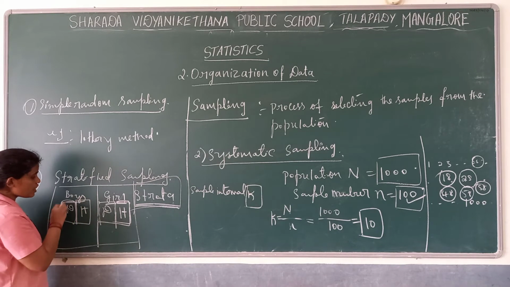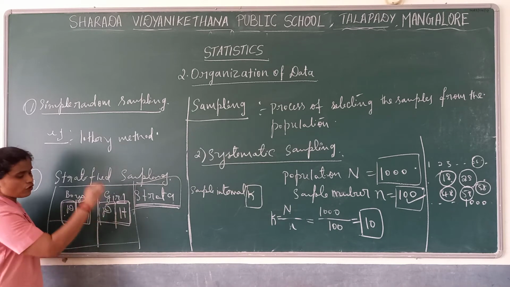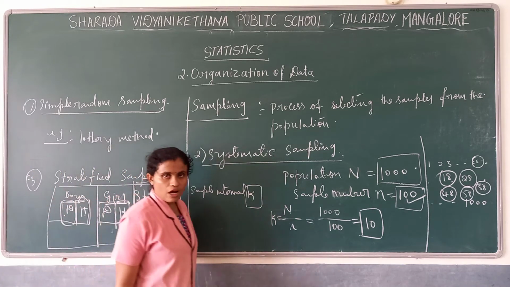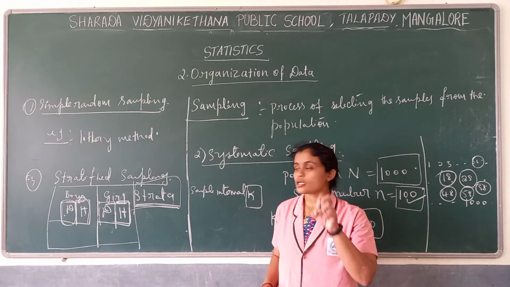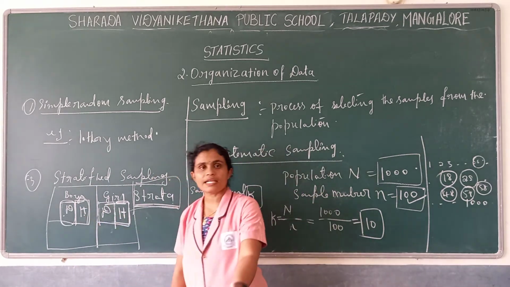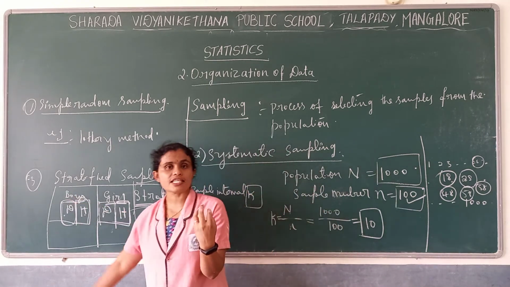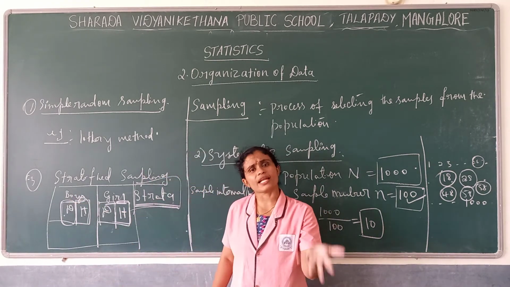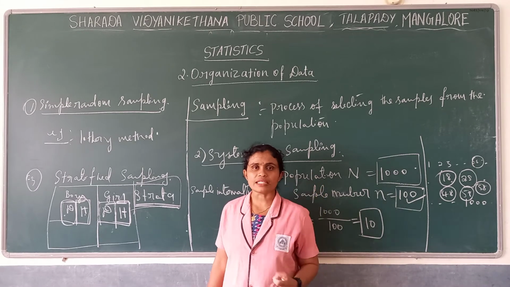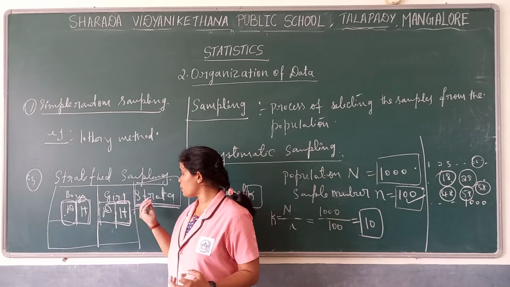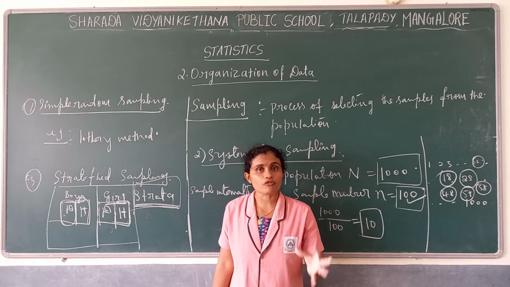So here, how many groups have I got? Here I have got 4 groups. Now I have to choose from which group I require the sample. From that group, randomly, I have to choose any people. I may require 10 people from the group of hostel girls.